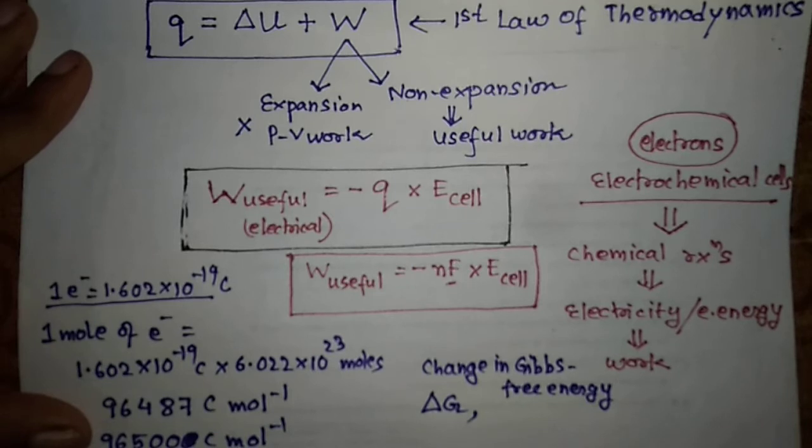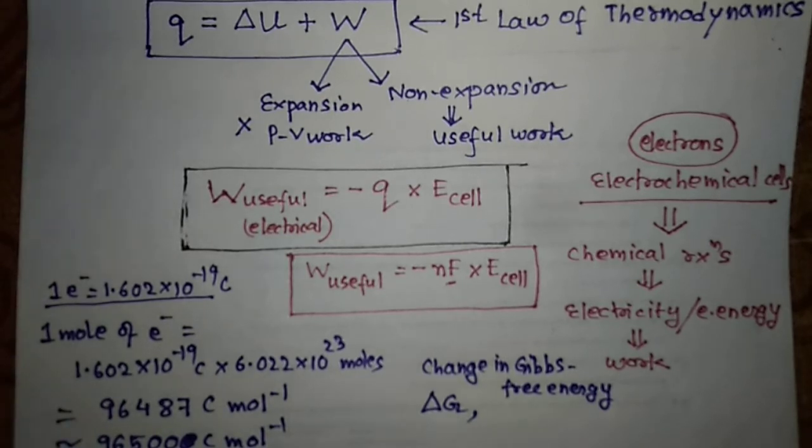Okay, so this change in energy, that we say as the change in free energy, right? Like you can see that heat when you keep a hot cup of tea, say, after some time you will see that it becomes cold. Why? Because the energy is flowing from the hot system to the cold system, right? Now why is it doing so? Because the hot system is in an energy maximum condition, but every system, as I have already said, will try to attain an energy minimum condition. Hence the heat will flow from the hot body to the cold body, from the cup to the surrounding, the heat will flow like that.